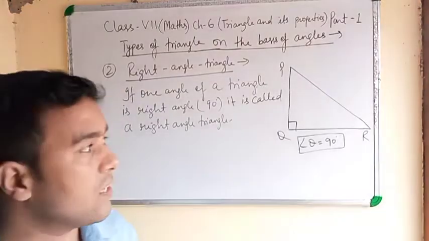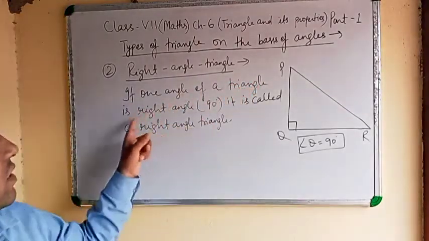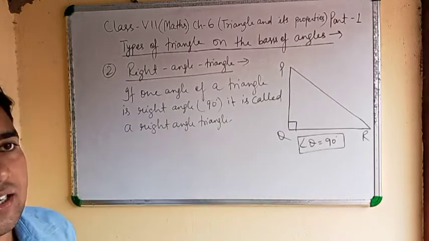Clear? If one angle of triangle is a right angle, it is called a right angle triangle.